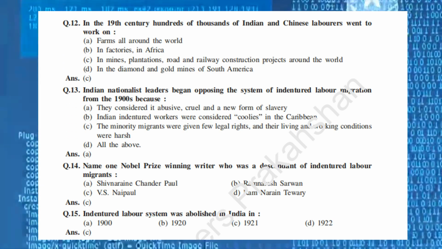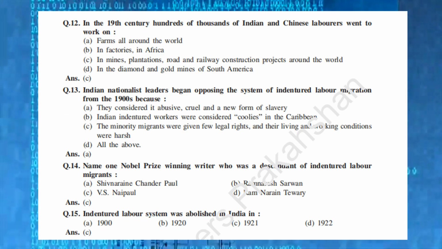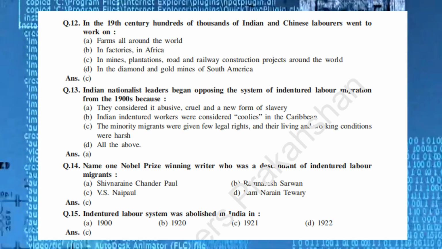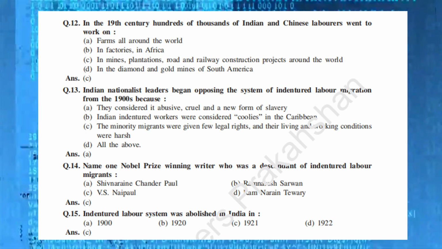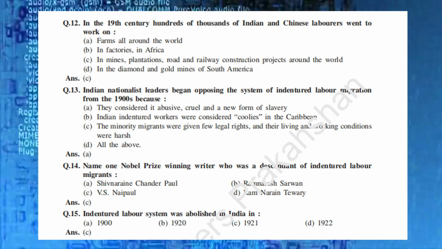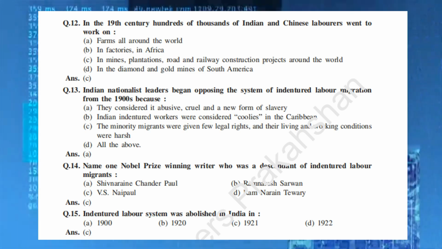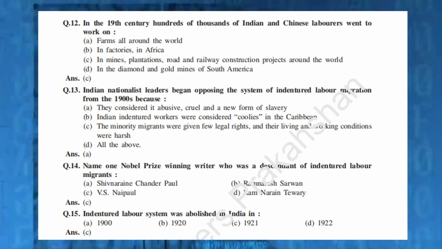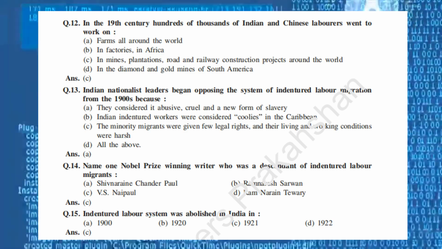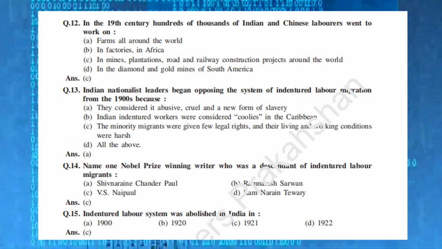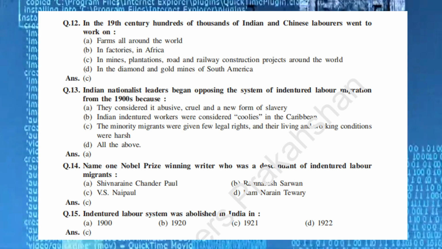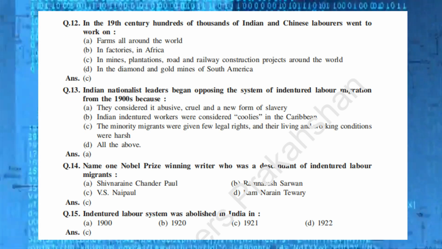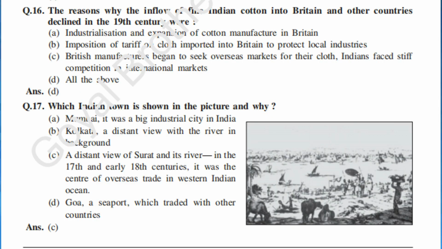Q.14. Name one Nobel Prize-winning writer who was a descendant of indentured labor migrants. A. Shivnarine Chanderpaul. B. Ramnaresh Sarwan. C. V.S. Naipaul. D. Ramnarine. Ans. C. Q.15. Indentured labor system was abolished in India in A. 1900. B. 1920. C. 1921. D. 1922. Ans. C. Q.16. The reasons why the inflow of fine Indian cotton into Britain and other countries declined in the 19th century were A.